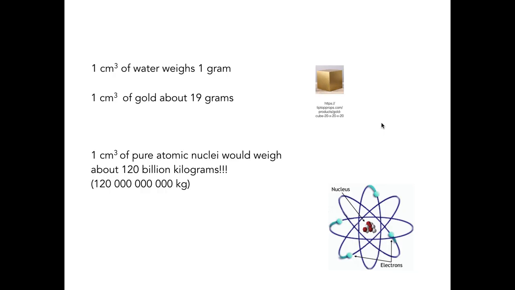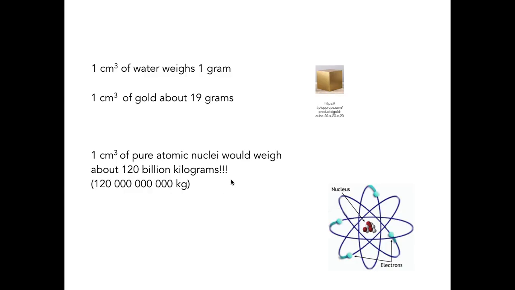Now you have another cube, same dimension, 1 centimeter by 1 centimeter by 1 centimeter, but it's not made of water, it's not made of pure gold, but it's made of pure atomic nuclei. Same volume as the water, same volume as the gold. That 1 cubic centimeter of pure atomic nuclei would weigh about 120 billion kilograms.